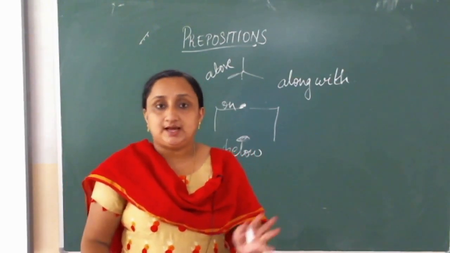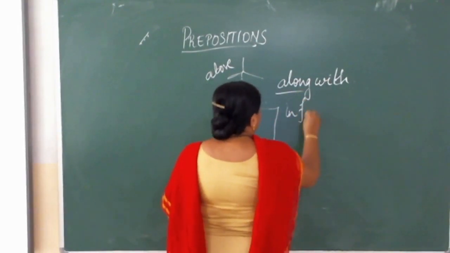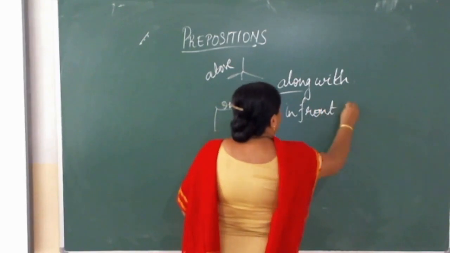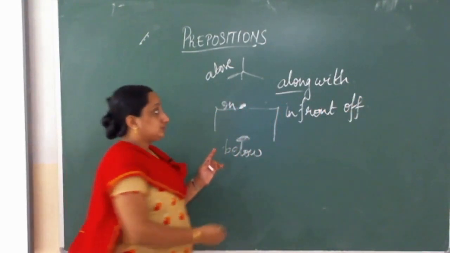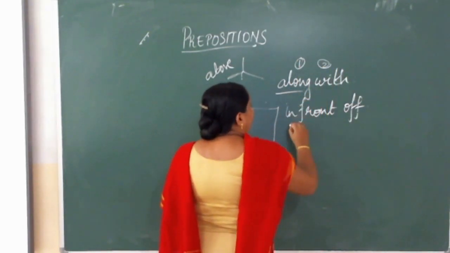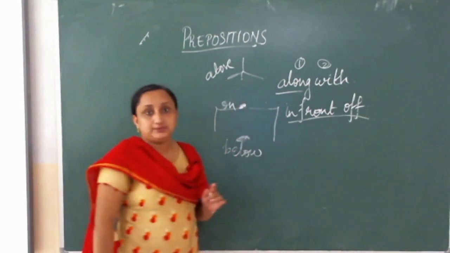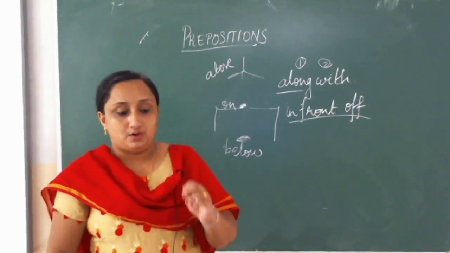So there are complex prepositions like along with and in front of. A preposition which does not consist of only one word, but of more than one word, is called a complex preposition.